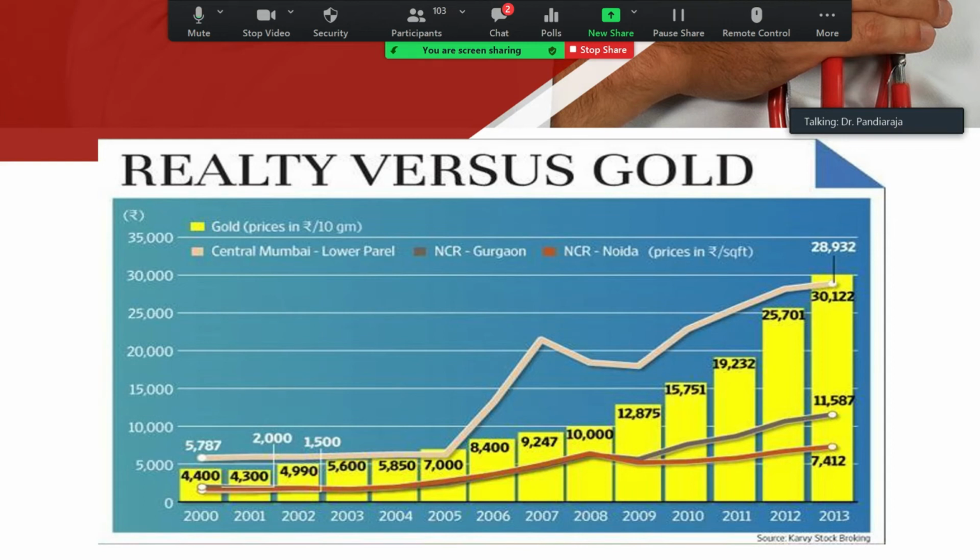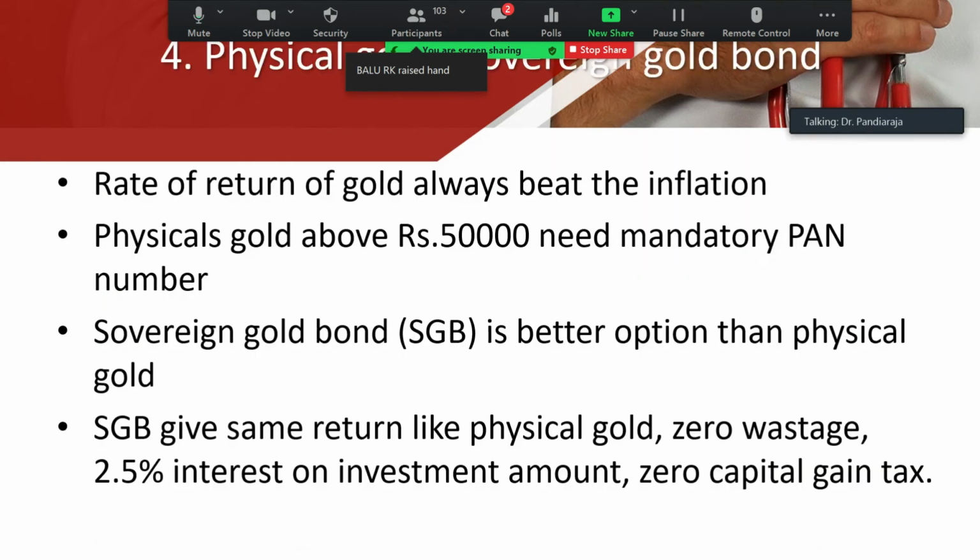So this is a graph which is going to reveal the reality of real estate as well as gold. You can see here the person who invested in central Mumbai, NCR Gurgaon, NCR Noida, as well as investment in gold. The investment in gold as well as in certain places will give better return than the rest of the places. So choose the place where you invest. In real estate also, don't invest blindly. Choose the place according to your need, either land or flats or gold.